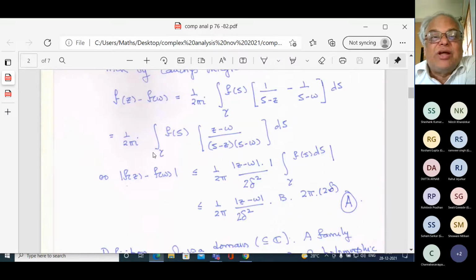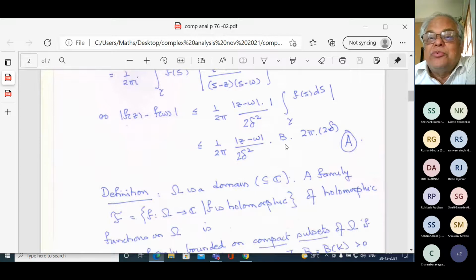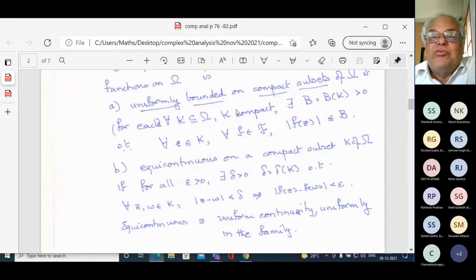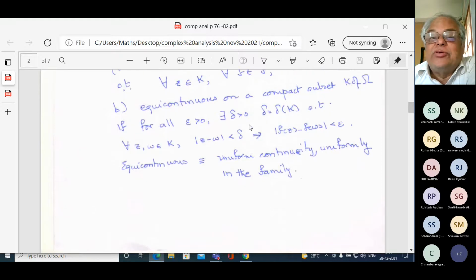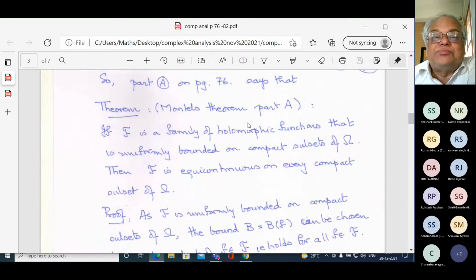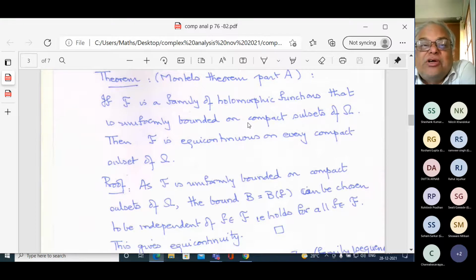What I had done here was for one function, and we understood that this bound B that we are getting was for that one function. But if the bound B is true for all the elements in that family, capital script F, then you get this uniform thing for every function in that script F uniformly. So uniformly bounded on compact sets, equicontinuous on a compact set. If F is a family of holomorphic functions that are uniformly bounded on compact subsets, then F is equicontinuous on every compact subset. Okay, that is what we had.